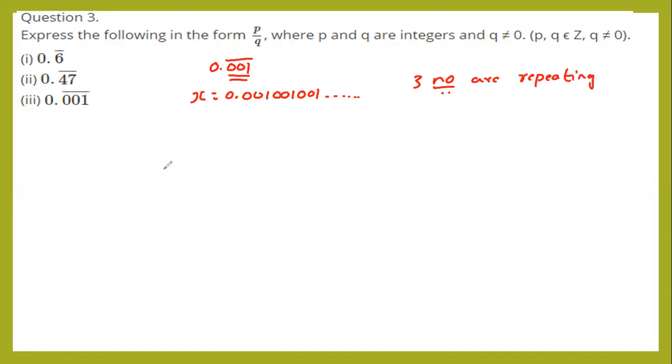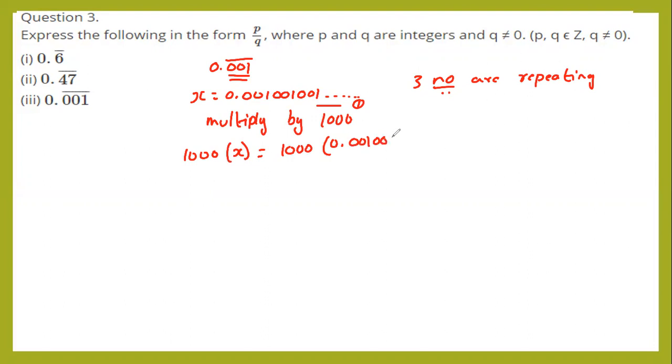So now multiplied by 1000. I call this as equation 1 multiplied by 1000. So in next step, it will become 1000 into x is equals to 1000 into 0.001,001,001 goes up to infinity.